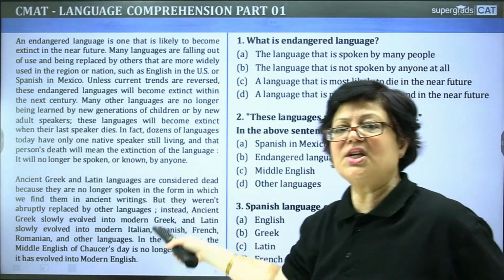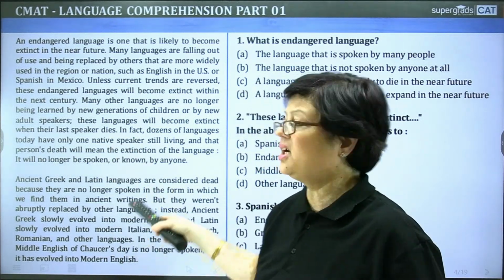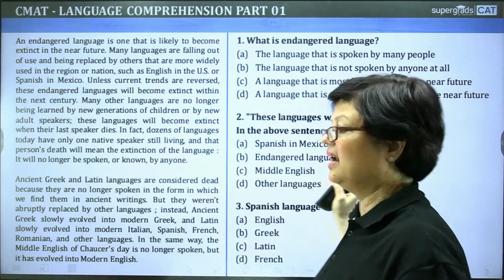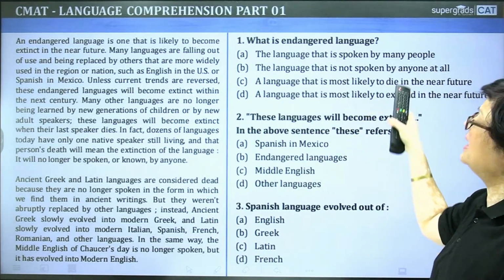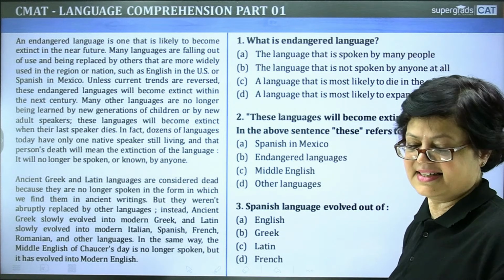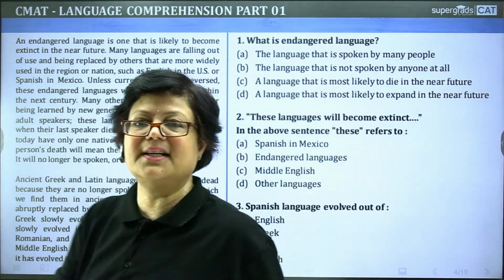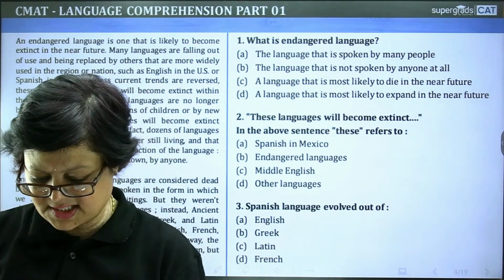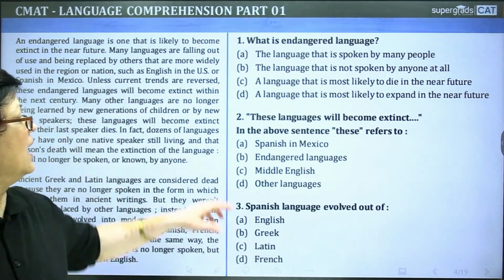This is a passage again. This is the same passage here. And on this right hand side, you find three questions which have been asked. What is endangered language? Yes. Shall I give you 2 or 3 seconds to answer this question? ये आंसर हमें कहाँ से मिला? What is endangered language? Look at the options.